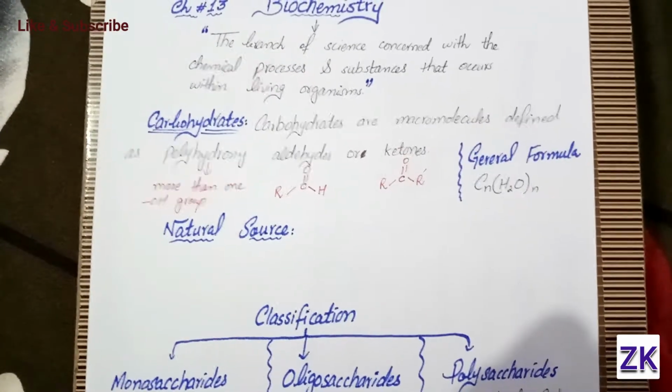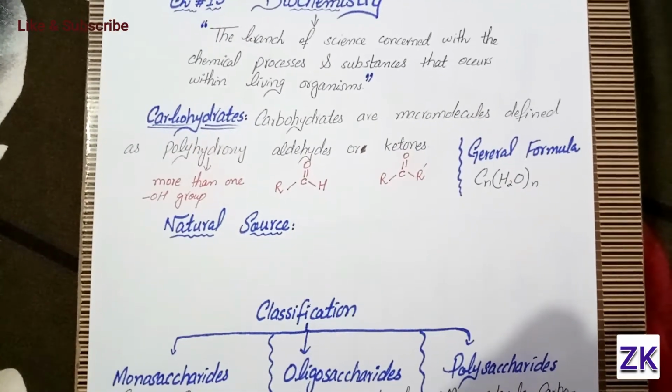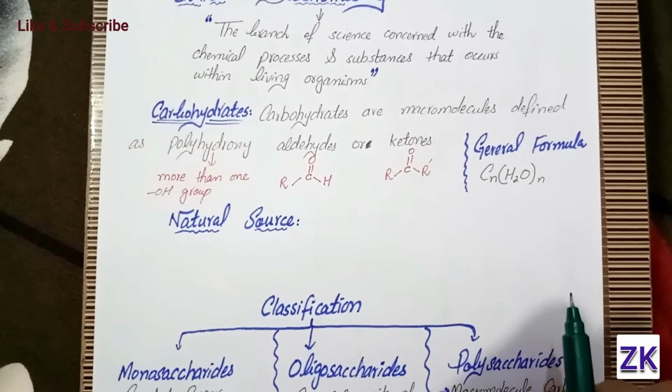Let's discuss the natural source from where we get the carbohydrates. The natural source to get the carbohydrates is photosynthesis of plants.